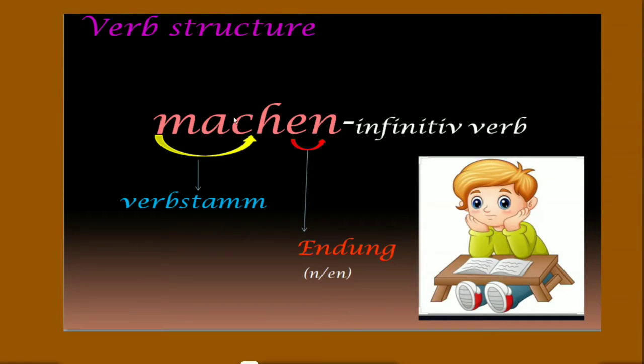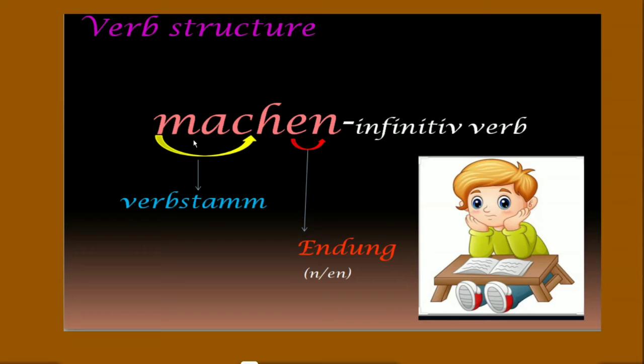You people already know, a verb always describes an action, whether it's jumping, playing, cooking, watching TV or just sitting. So let me explain the structure of a verb. We have taken the example of machen, which means to do. It's an infinitive verb. What is an infinitive verb? The original form of a verb is known as the infinitive verb. This infinitive verb has two parts, Verbstamm and Endung. Verbstamm is the stem of the verb and Endung means ending.